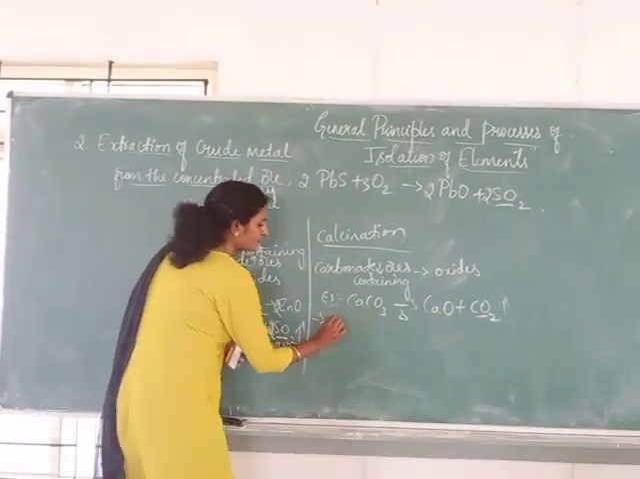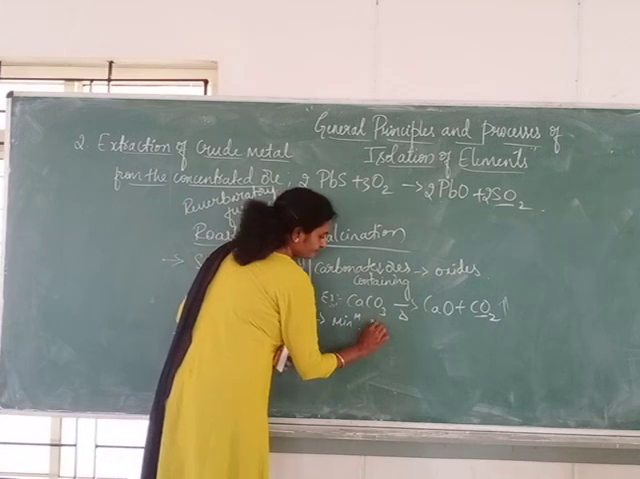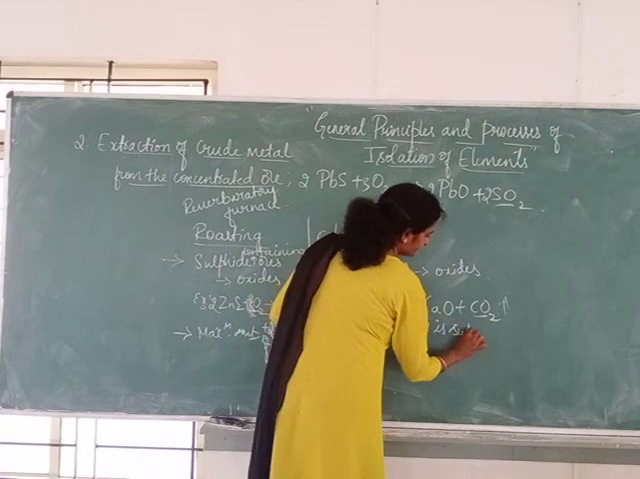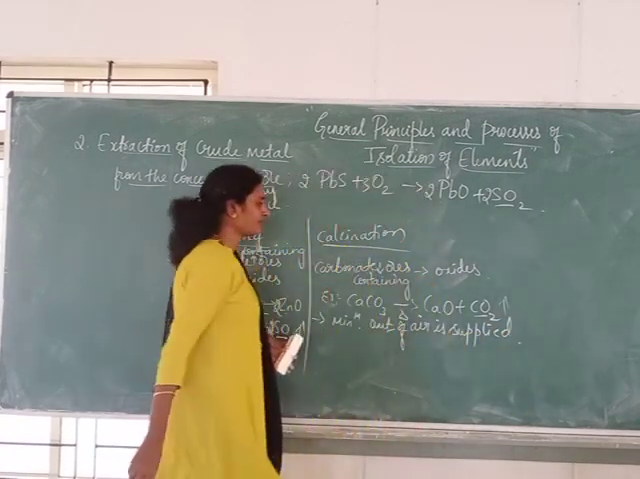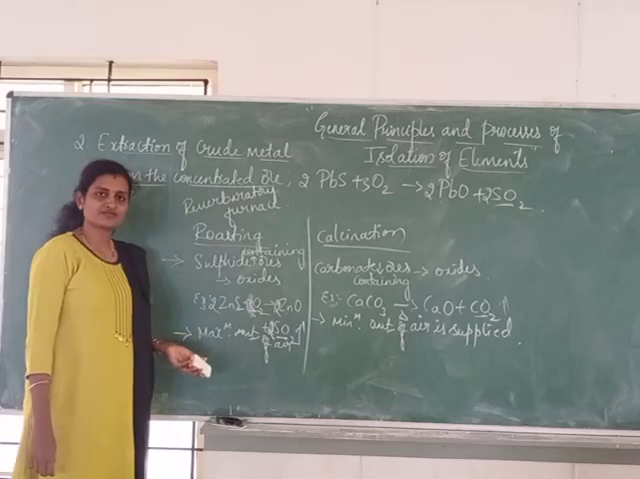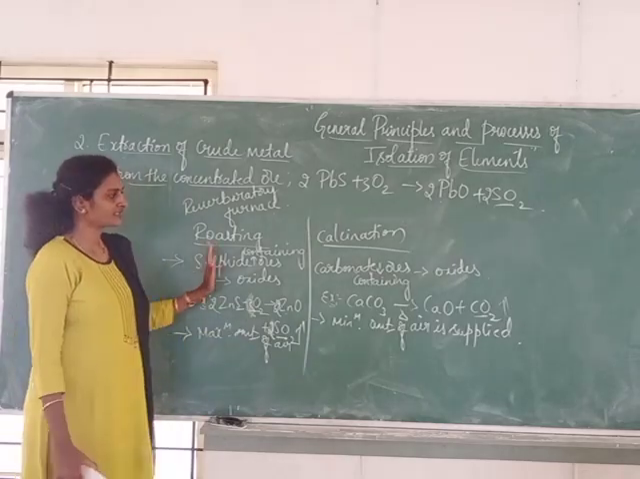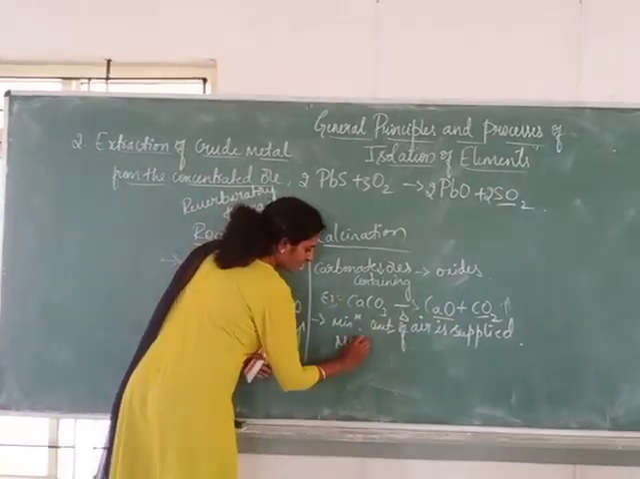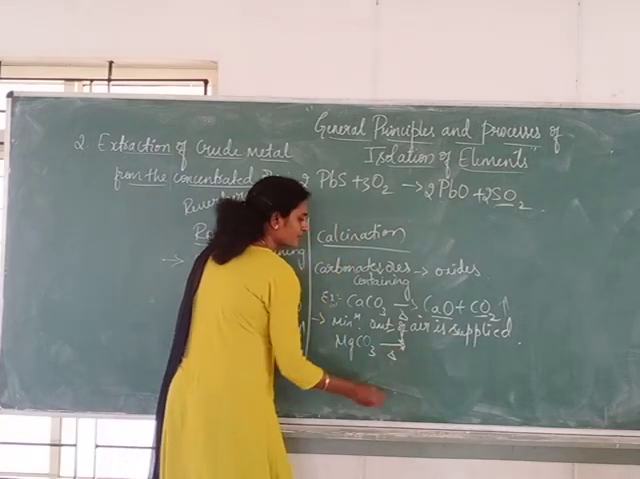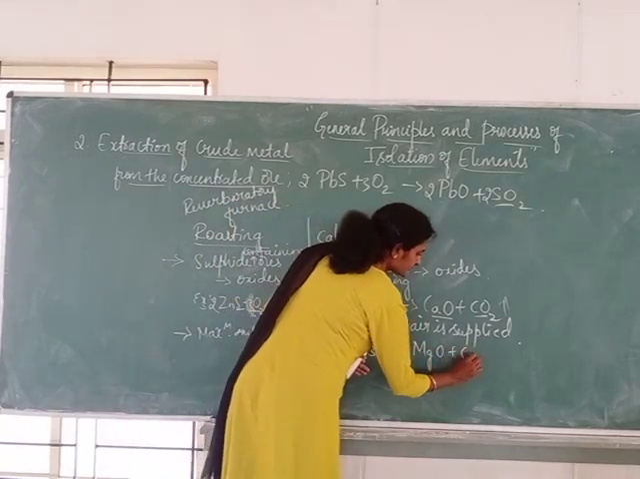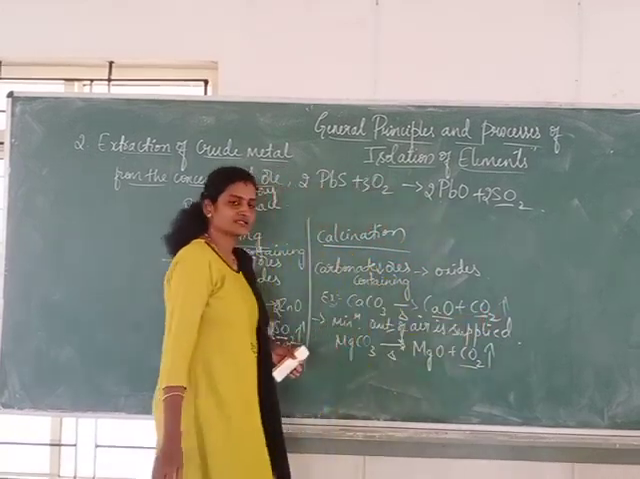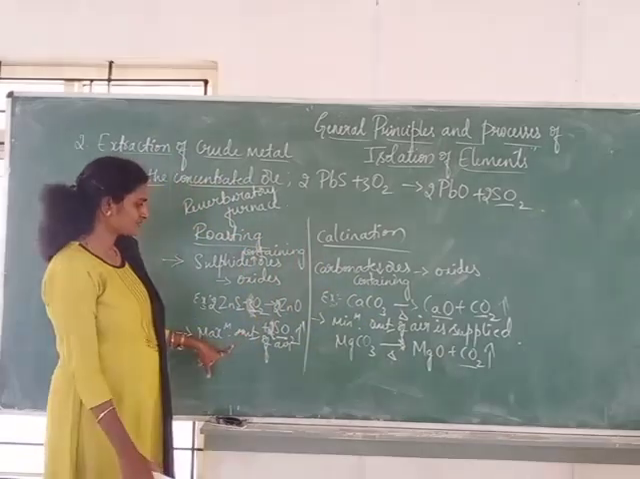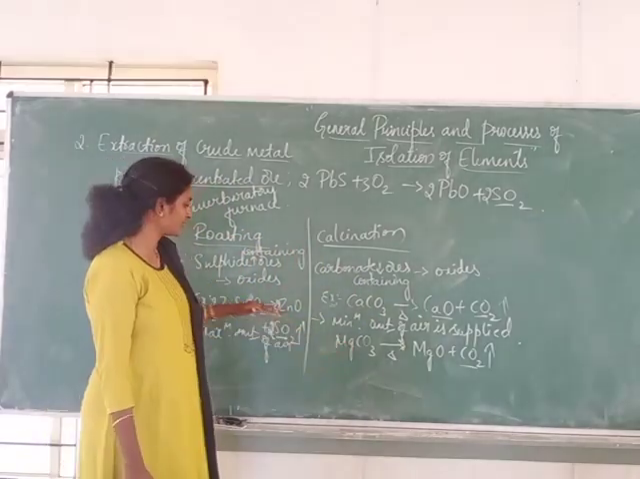Okay, here a minimum amount of air will be supplied. So this is decomposition and this is conversion of sulfide into oxides. In both the cases, the oxide forms are going to be obtained. See, calcium oxide, or one more example you can take, like magnesium carbonate undergoes decomposition to give magnesium oxide plus carbon dioxide. In both the cases, the carbon dioxide is going to escape, right? So this is decomposition and this is conversion into oxides. In both the cases, you are going to get the oxides.